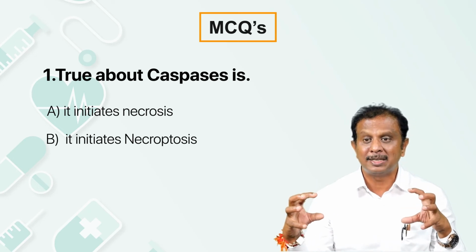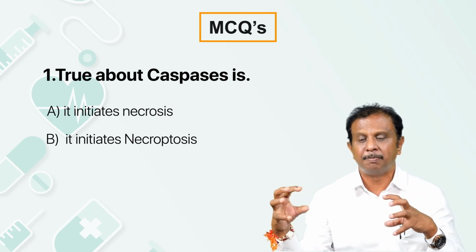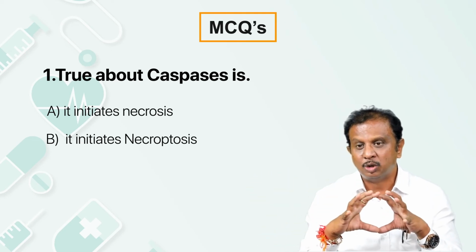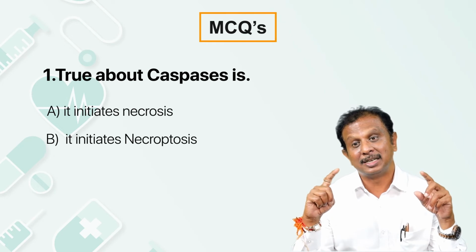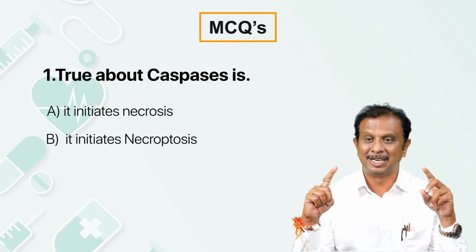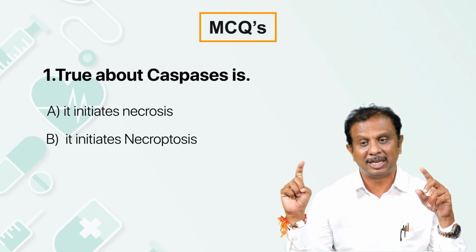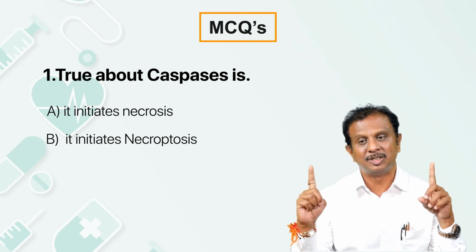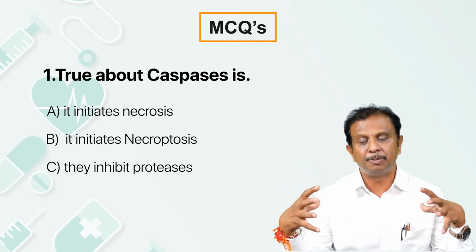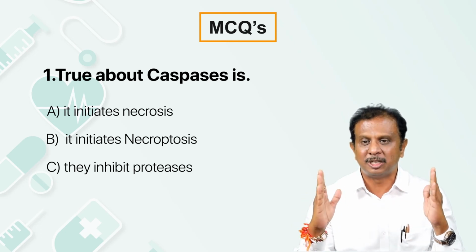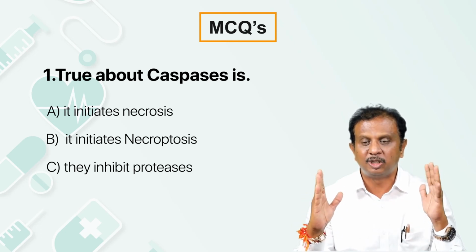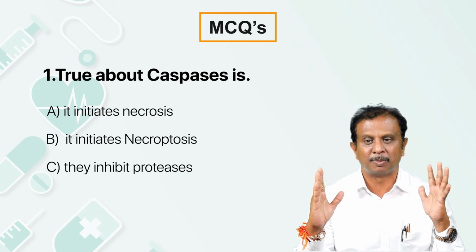It's also known as the caspase independent pathway of cell death. So there is no activation of caspase. Instead, it is receptor interacting protein kinase which gets activated, which in turn can activate the MLKL protein, which can cause the lysis of the cell membrane. They inhibit proteases? No, they are supposed to activate the proteases, which are responsible for the fragmentation or the breakdown of both nuclear and cytoplasmic protein.